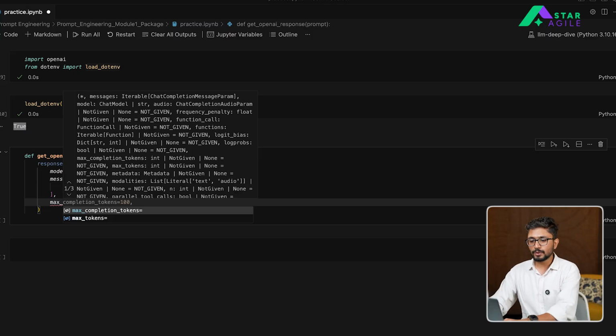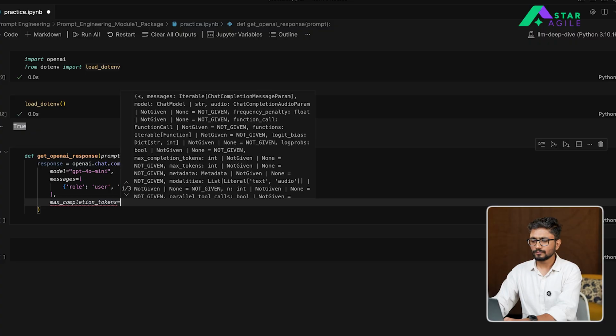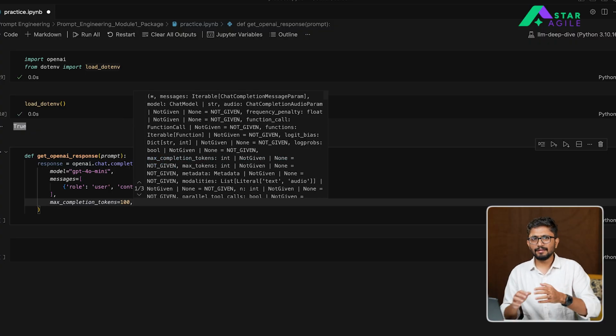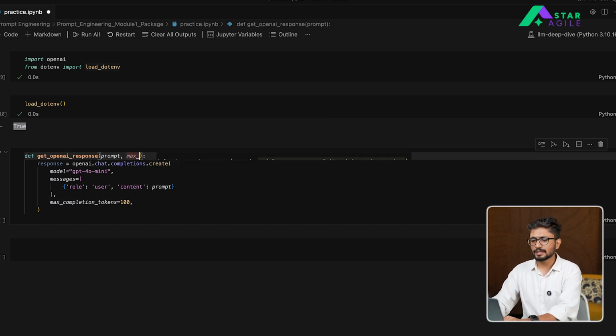So in this case, I am going to set this parameter of max completion tokens to 100 so that we generate the responses a little bit faster, but you can actually set it as an input here so that we can customize it in case we need some more completion tokens.